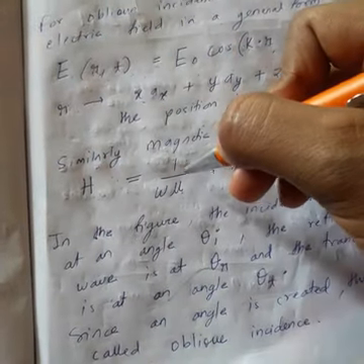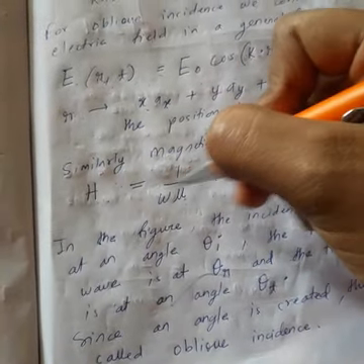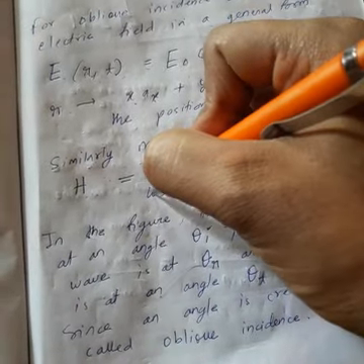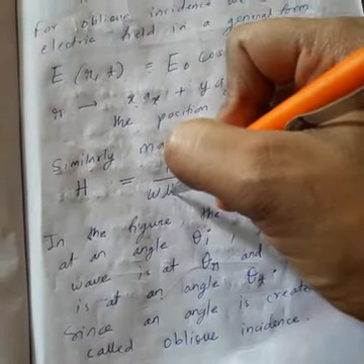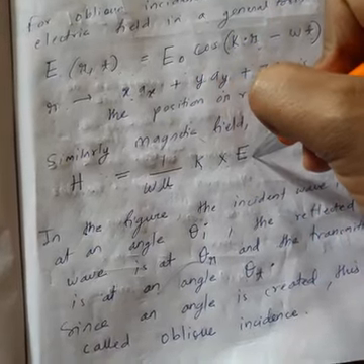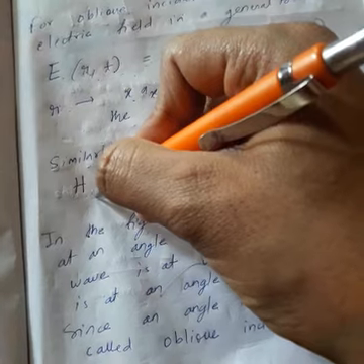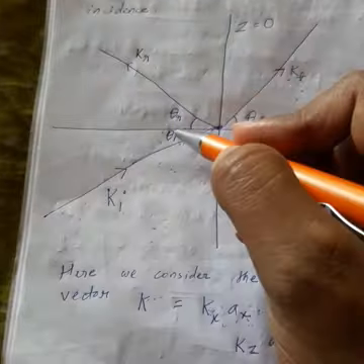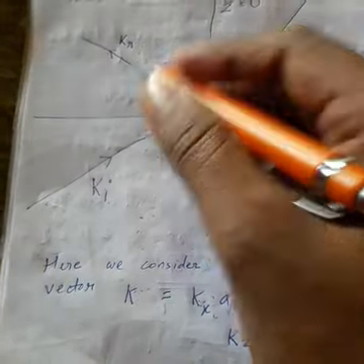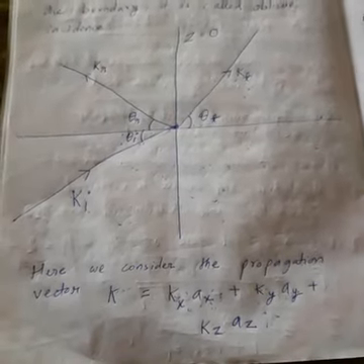And how do you get the magnetic field? Simply you take the cross product of k by omega mu, where k is the propagation vector, omega is the angular velocity, and mu is the permeability. This quantity, when you take the cross product with the electric field, will give you the magnetic field. Okay. And from the figure you can check theta i is the incidence angle, theta t is the transmission angle, theta r is the reflected angle. So this goes for your oblique incidence. Okay.